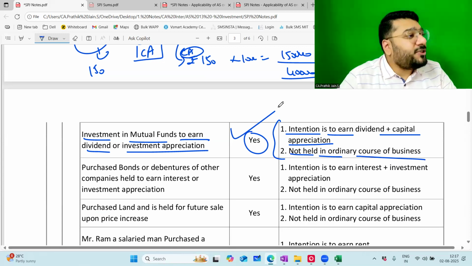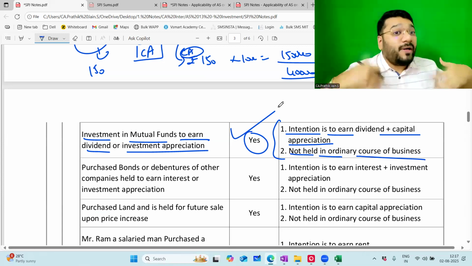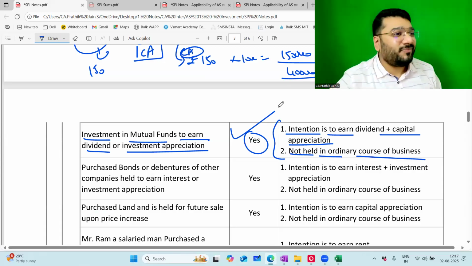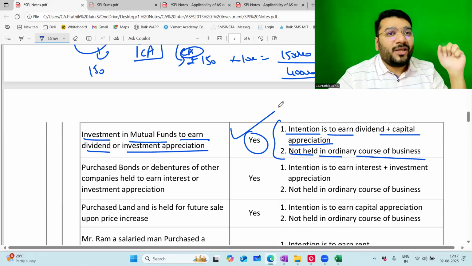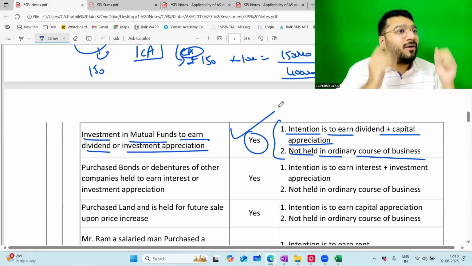Today, I'm trying to teach you how to understand what is investment from the AS 13 point of view. So far, anything and everything where I invest money, you call it investment. So AS 13 narrows down your perspective.